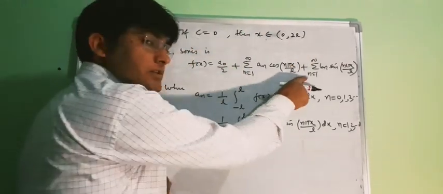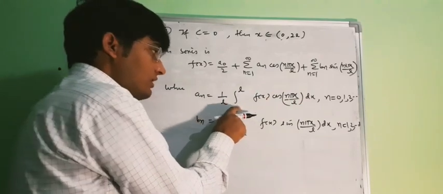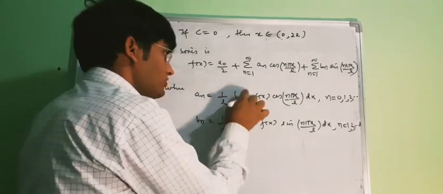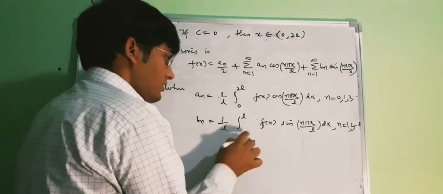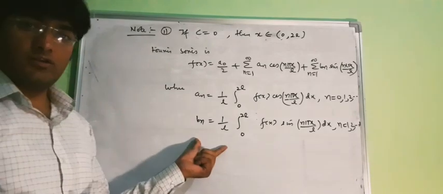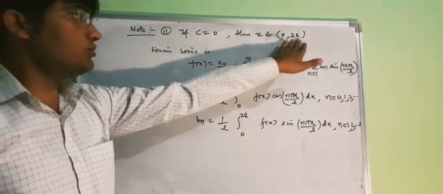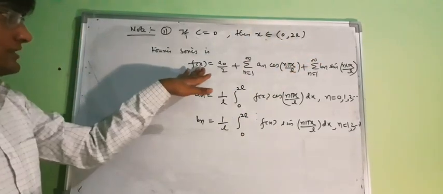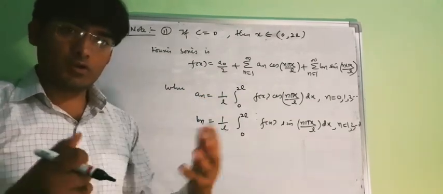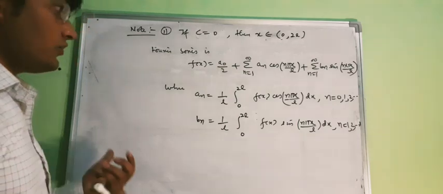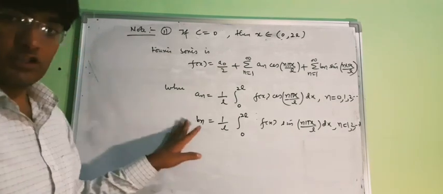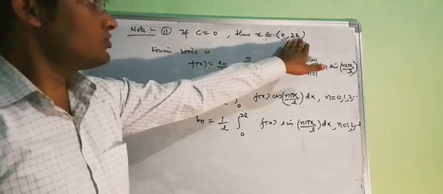If c is 0, then this will be your Fourier series, and as our limits were from c to c plus 2L, now as c is 0, this will be 0 to 2L, and here we will have 0 to 2L. Now this is the Fourier series for the interval 0 comma 2L. This is your Fourier series, and these are the Fourier coefficients, which are also known as Euler coefficients, Euler formulae. So this is your Fourier series for the interval 0 comma 2L.